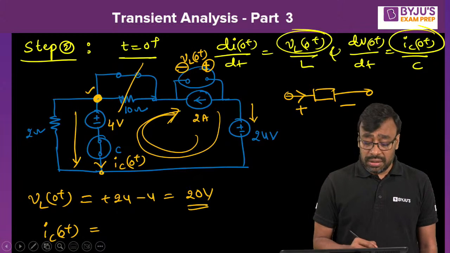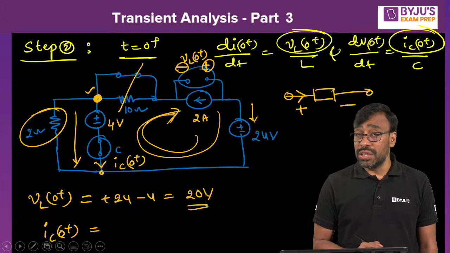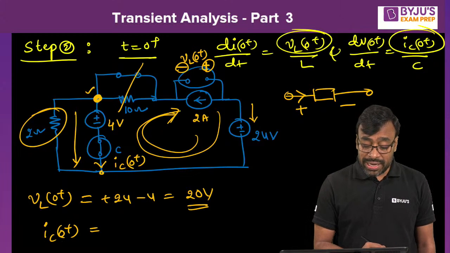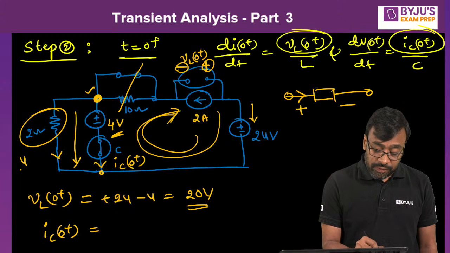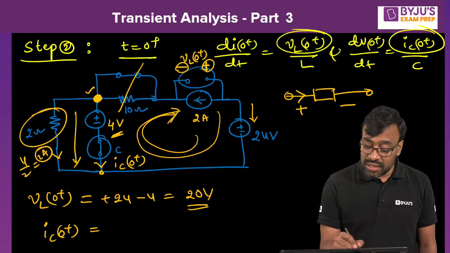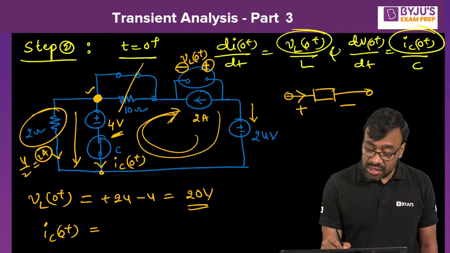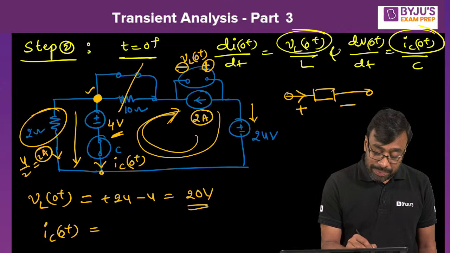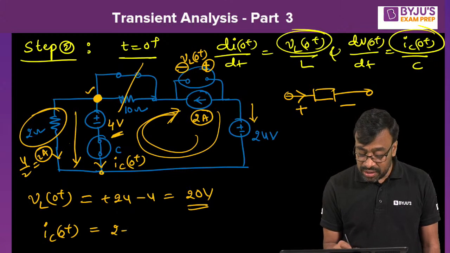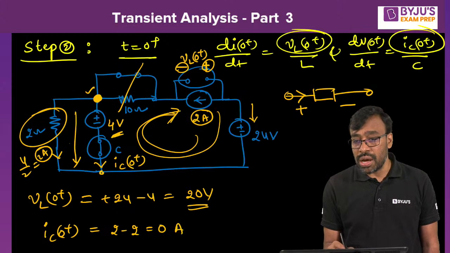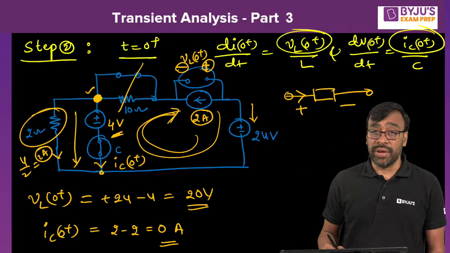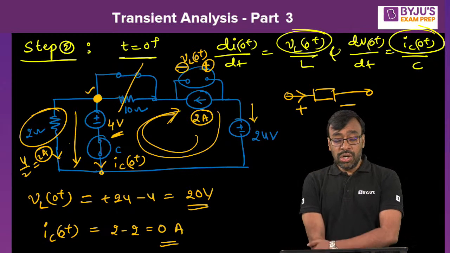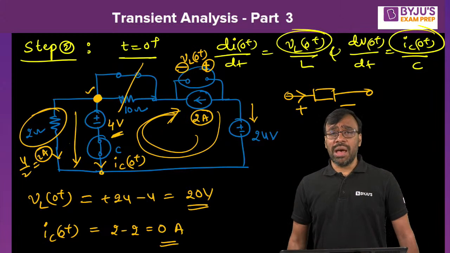You must know what is the current flowing through the 2 ohm also. But what is the voltage across the 2 ohm? 4 volts is directly appearing, right? Then I can say 4 by 2 is nothing but 2 ampere. Now KCL says that 2 amperes is entering here and 2 amperes is leaving. Then what is the remaining current? 2 minus 2, 0 ampere. Very good. So I think you got the 20 volts and 0 amperes.